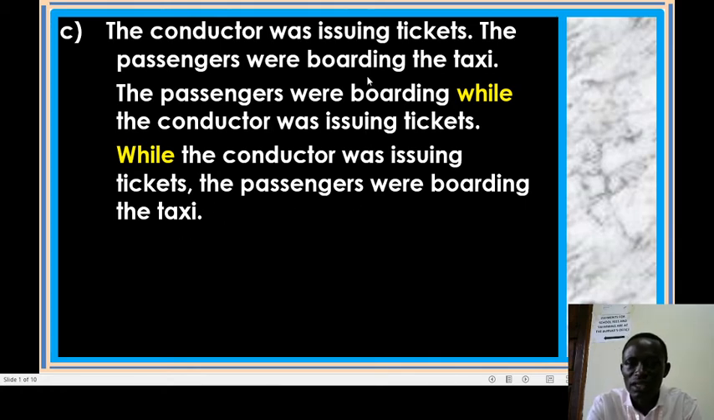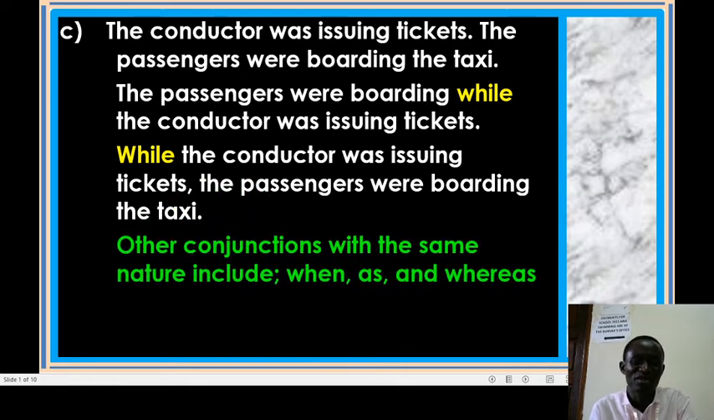I also want to draw your attention to the word tickets. Tickets was not having the word "the". It was not identified as a definite one. So we only say, while the conductor was issuing tickets, don't bring in the word "the". While the conductor was issuing tickets, the passengers were boarding the taxi. That is how best we can answer.